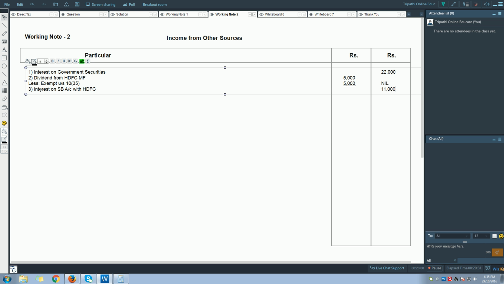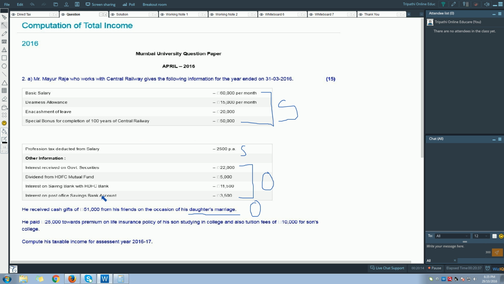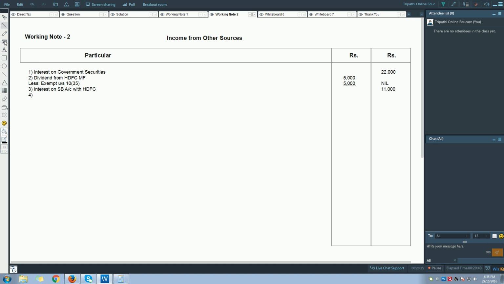So right now it's fully taxable. So we will say interest on saving bank account with HDFC. At this moment it is fully taxable.